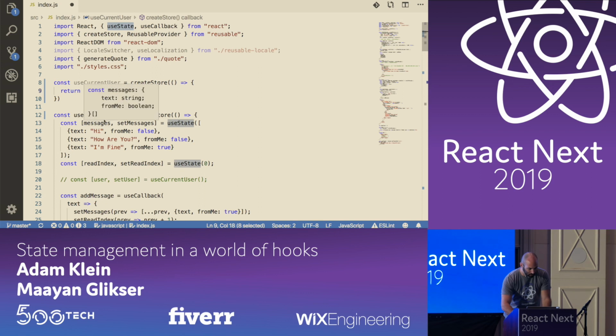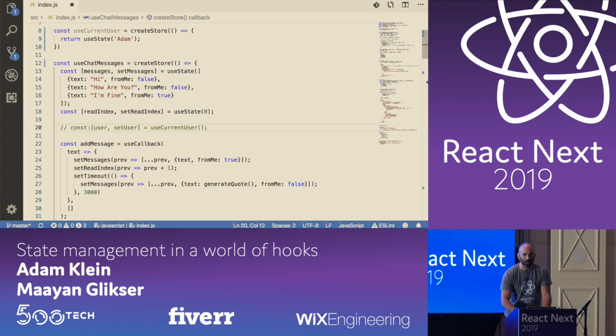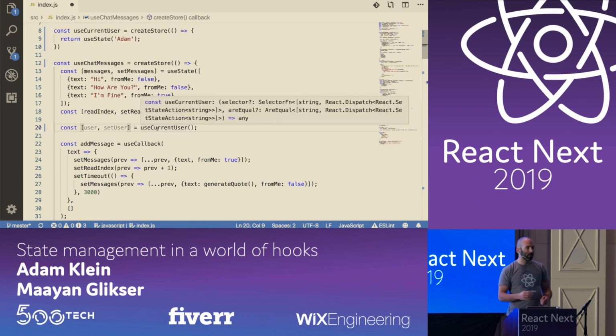So what we can do is just use it. Here we're inside the chat messages store. We're just using the hook that subscribes to the current user store, and it just works. So you don't have to worry about provider order, because everything is horizontal, right? From every store, you can depend on every other store.